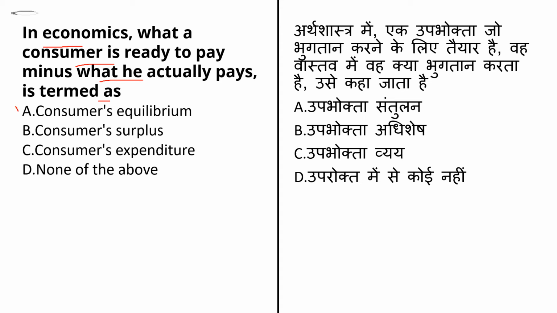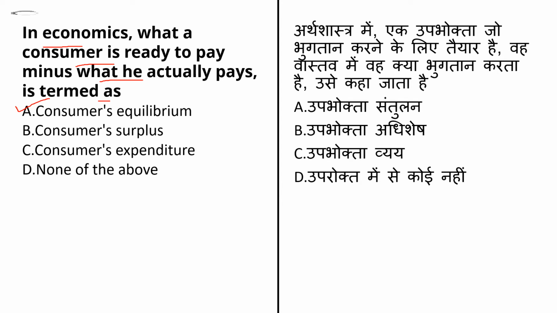Now what is consumer equilibrium? That we will understand first. Consumer equilibrium means the state of maximum satisfaction, a situation where a consumer spends his given income purchasing one or more commodities so that he gets the maximum satisfaction and has no urge to change this level of consumption, given the price of a commodity. This is known as consumer equilibrium.